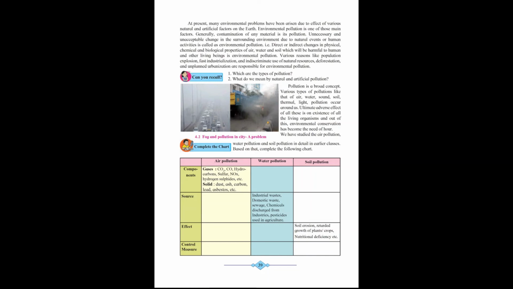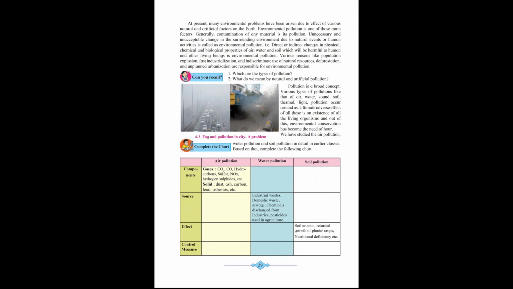Now the next, what do we mean by natural and artificial pollution? Natural pollution is the pollution which is caused due to natural events, and artificial pollution is the pollution which is caused due to artificial events, that means human activities. What do we mean by natural and artificial pollution? Natural pollution is caused due to natural events and artificial pollution is caused due to artificial events.